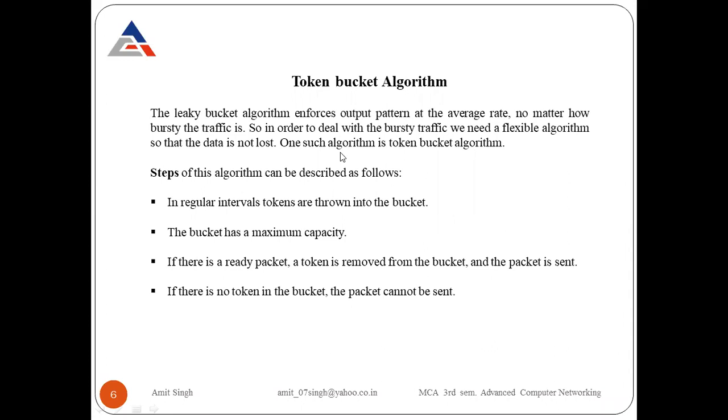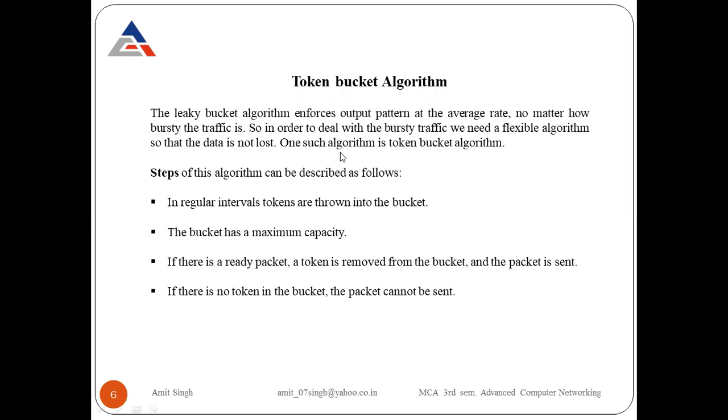Now we are okay with the leaky bucket algorithm, but one problem is there. The data that comes in the bursty flow, we compared with the example of water coming into a bucket, but whenever the bucket is full, all the water spills out from that bucket.